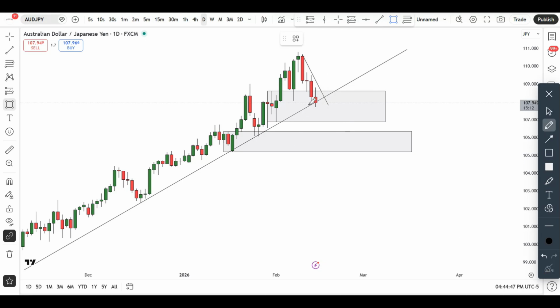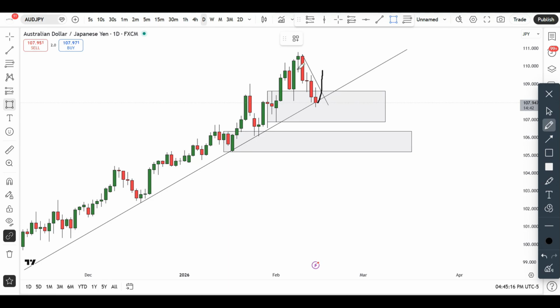But this is an area that we can start looking for long opportunities, in all honesty. Look at the trend line: first bounce, second bounce, third bounce, but now it's getting weak, and you can see the market is pretty much sitting at that particular trend line right now. So this is one to keep an eye on. Like I said, the markets can easily from here give us a reversal, and then we can start seeing bullish continuations. So I won't be surprised if early next week this market gives me a nice bullish reaction off of this particular trend line.